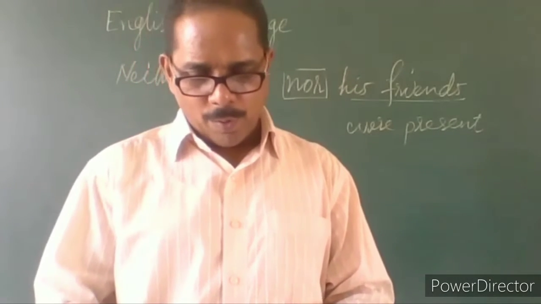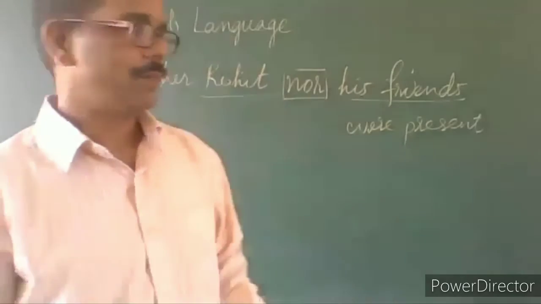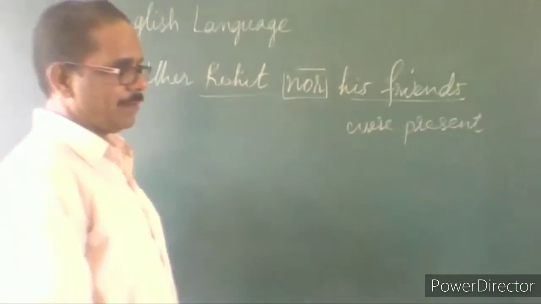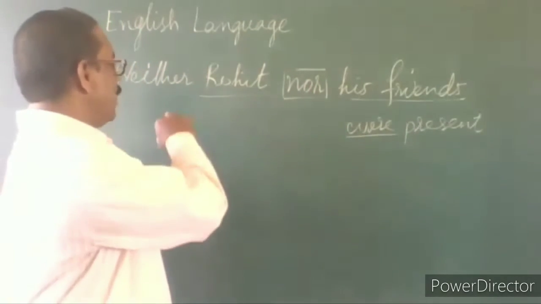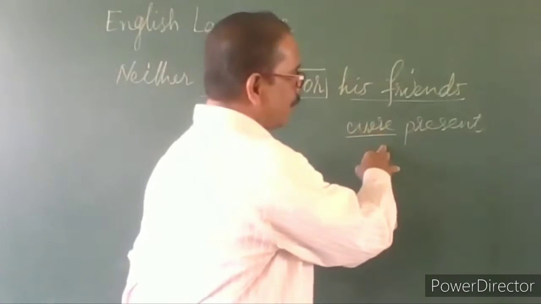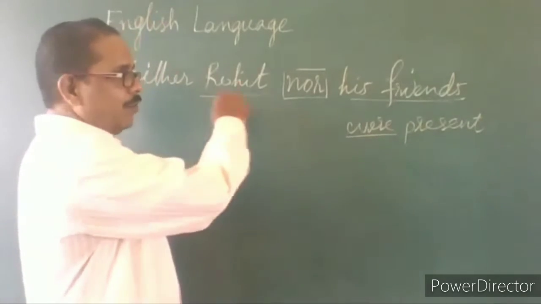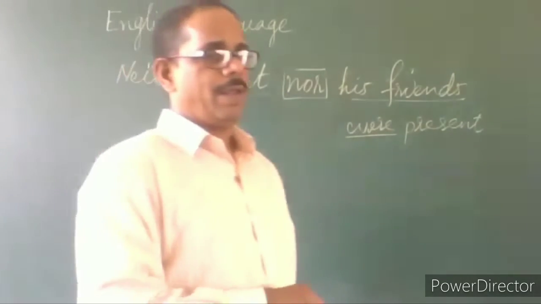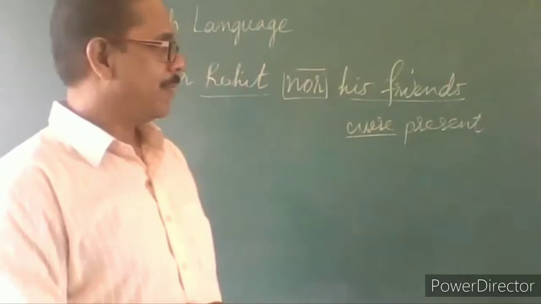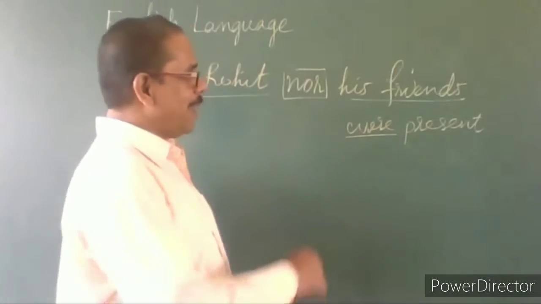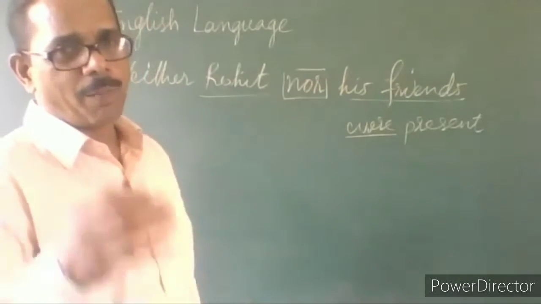The verb should be plural and the plural subject should be placed near the verb. Then the verb is plural. It takes a plural verb, W-E-R-E. So neither Rohit nor his friends were present, not was present. Why? Because there are two numbers, one is singular and one is plural. When there is a combination of two subjects of different numbers, you must take a plural verb and place it close to the plural subject.